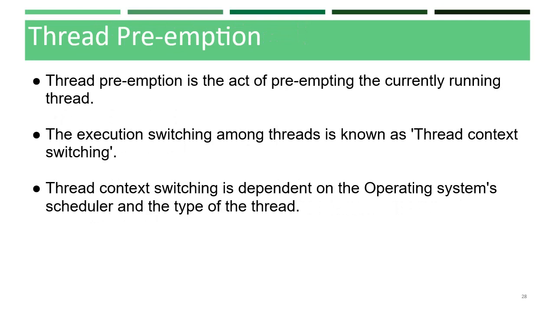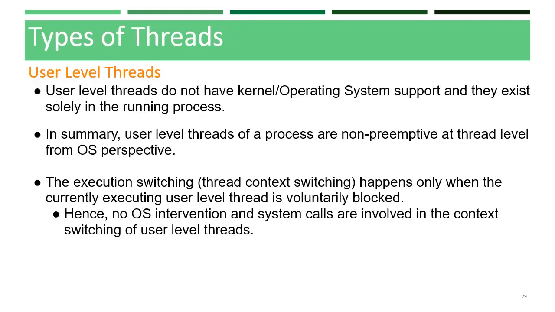Thread preemption. Thread preemption is the act of preempting the currently running thread. It means stopping the currently running thread temporarily. Thread preemption is performed for sharing the CPU time among all the threads. The execution switching among the threads is known as thread context switching. Thread context switching is dependent on the operating system scheduler and the type of the thread. When we say thread, it falls into any one of the following types: user level thread, kernel or system level thread, many to one model, one to one model, many to many model.